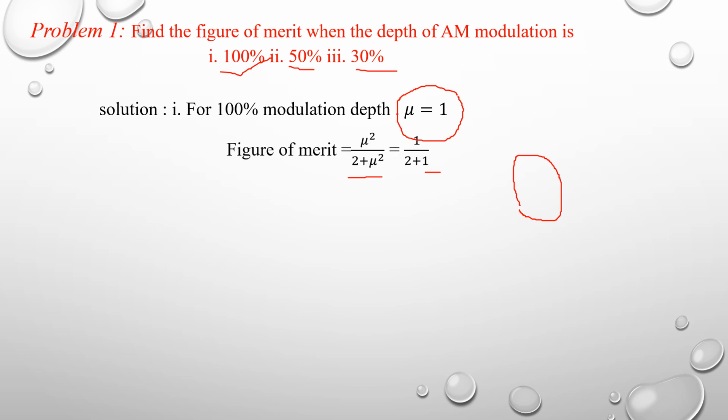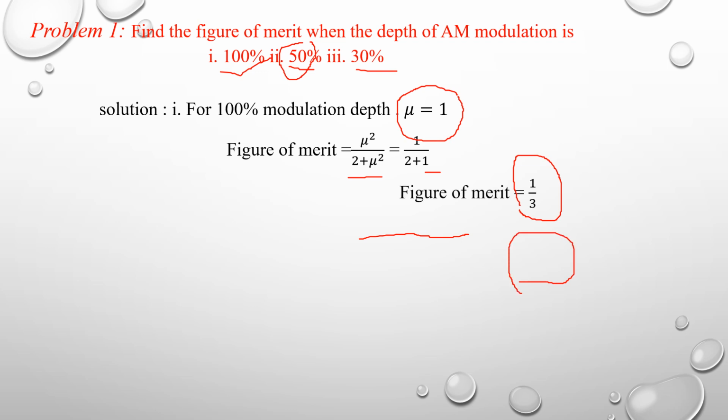In the second case, the modulation is 50%. The given modulation index is 50%, so the modulation depth is mu equal to 0.5. So the figure of merit is equal to mu square divided by 2 plus mu square. Just replace mu with 0.5. So it's equal to 0.5 whole square divided by 2 plus 0.5 whole square. Simplify this. After simplifying we get the figure of merit equal to 0.11.